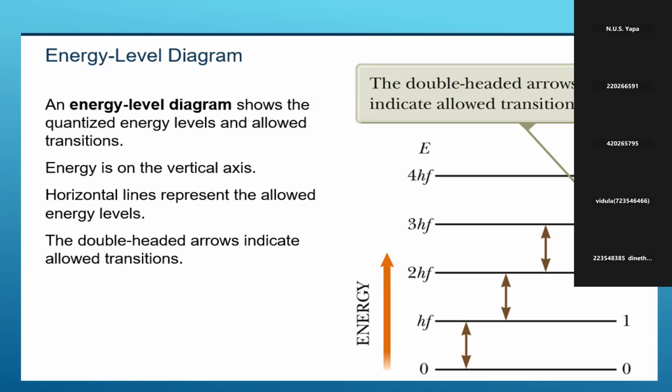Then you can see the 0 energy level, which is the ground state. The first level has energy hf according to the Planck constant, the second one 2hf, the third one 3hf, and the fourth one 4hf. These represent the allowed energy levels, and the double-headed arrows indicate the allowed transitions.